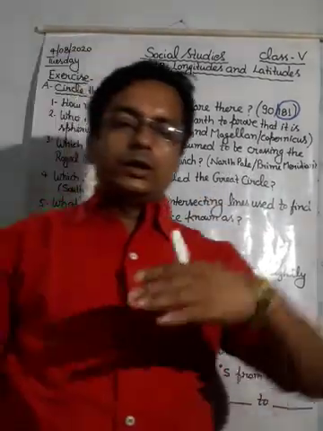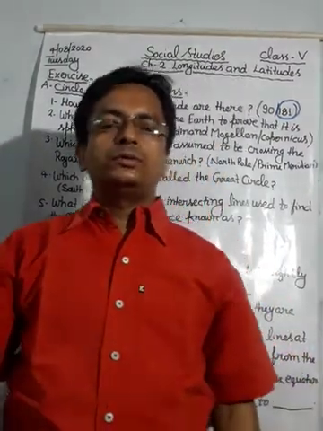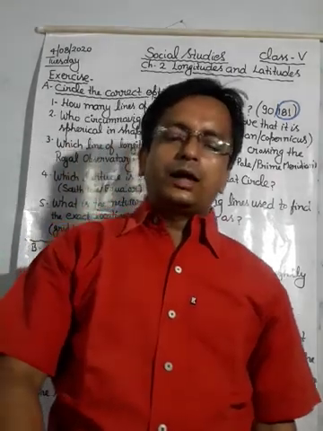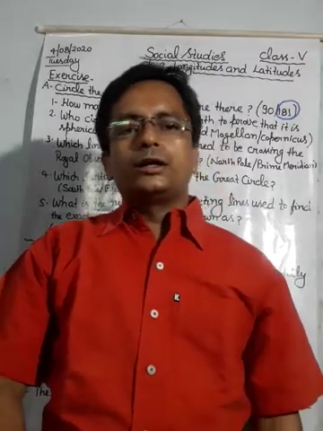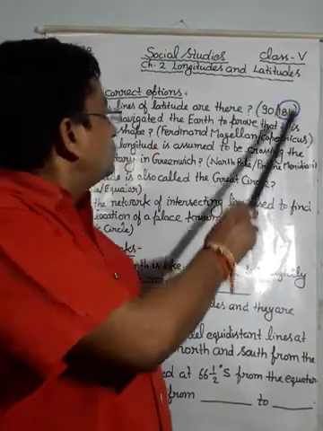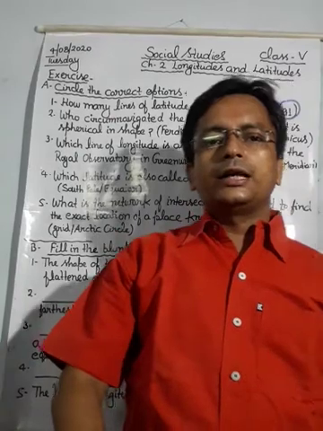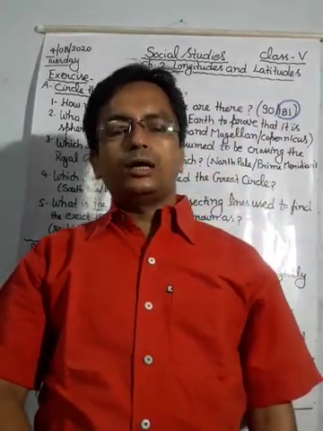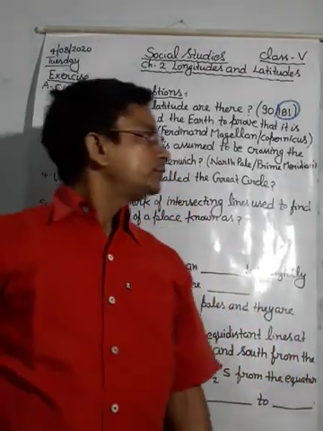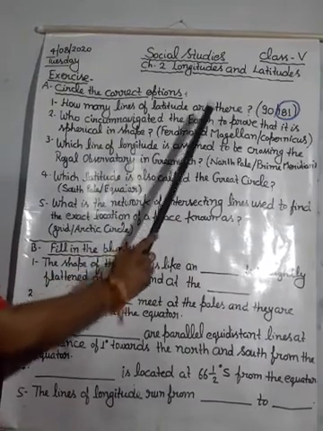Dear student, above the equator, from the equator to the North Pole, there are 90 degrees above the equator and 90 degrees below the equator, and each degree contains one line of latitude. So 90 degrees above and 90 degrees below means 90 lines above and 90 lines below, and one is the equator itself. So the answer will be 181 lines of latitude.